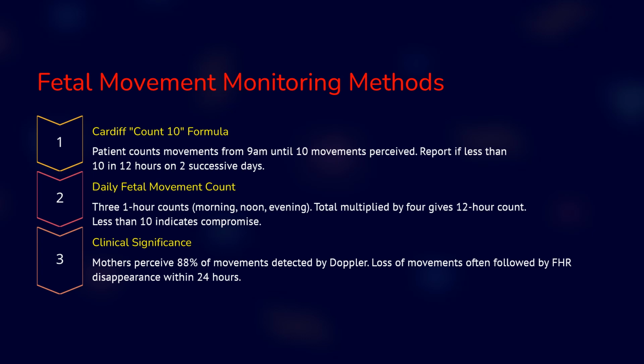Number two is the fetal movement count, where the mother is asked to count the baby's movement for 1 hour each in the morning, noon, and evening. After that she has to add them up and multiply by 4 to estimate the movement in 12 hours. If the total movement is less than 10, then it means that the baby is not doing well, or the baby needs an immediate intervention.